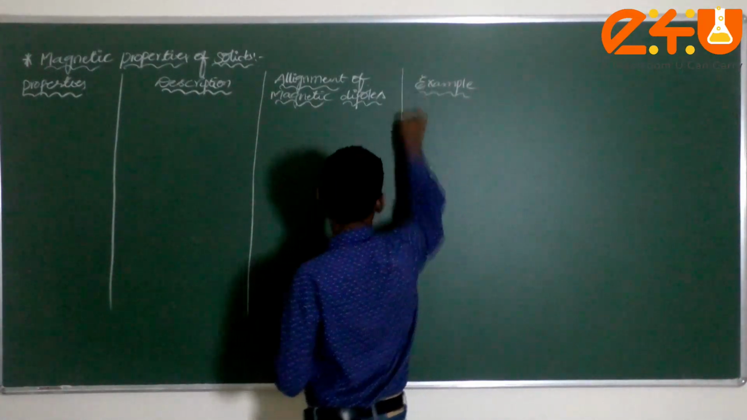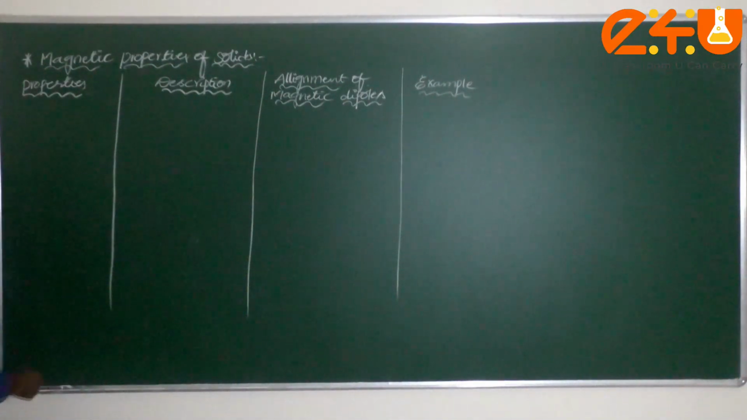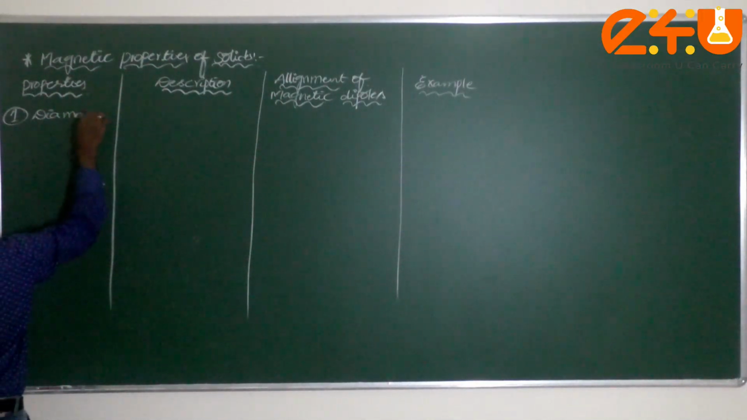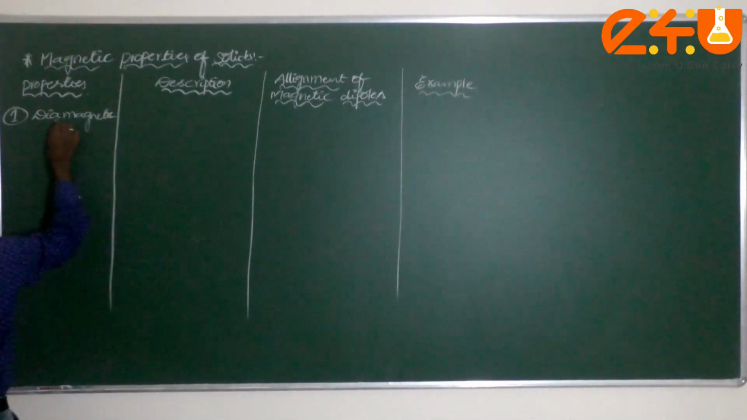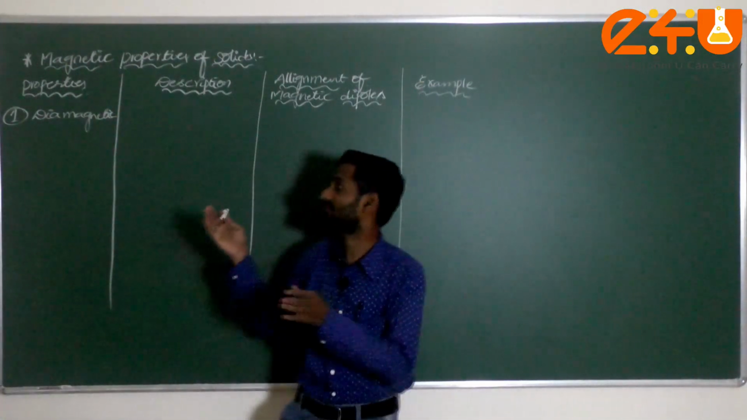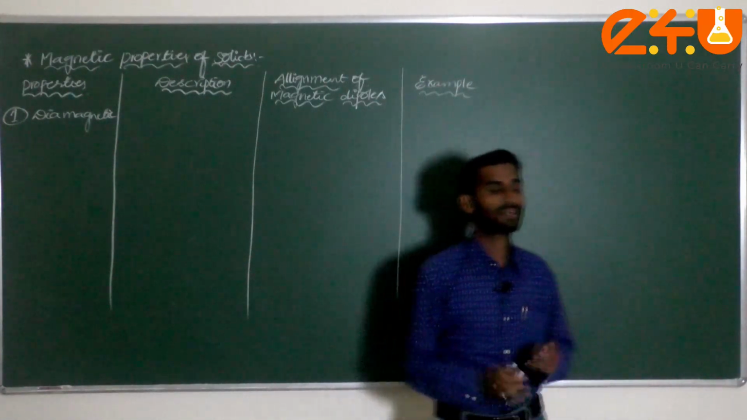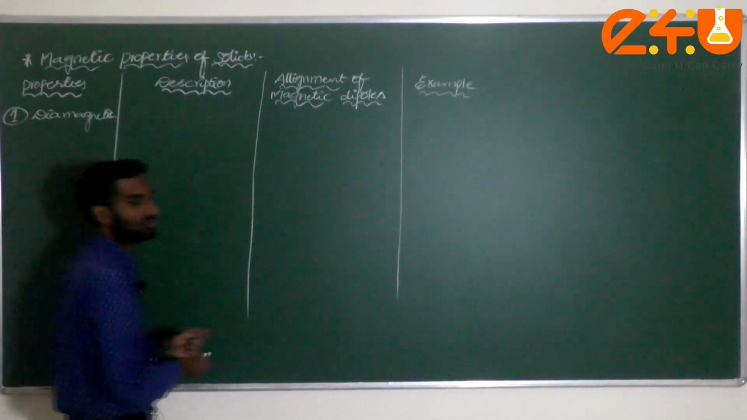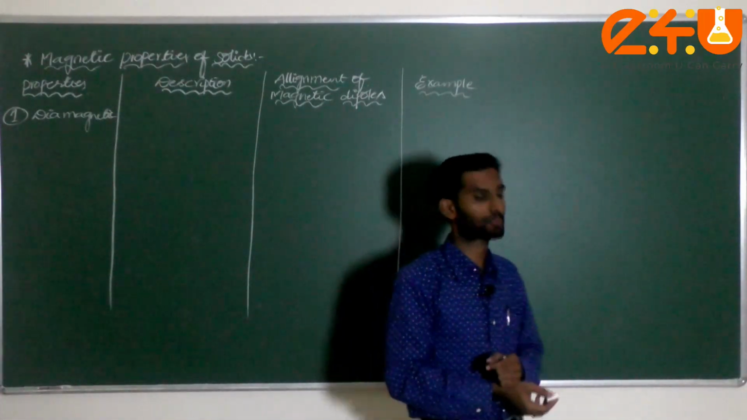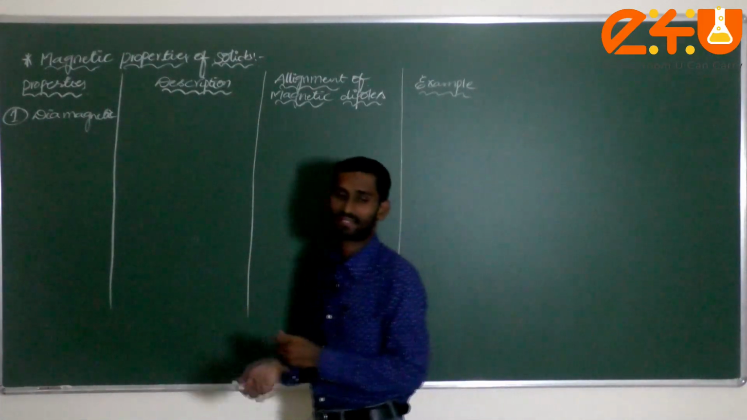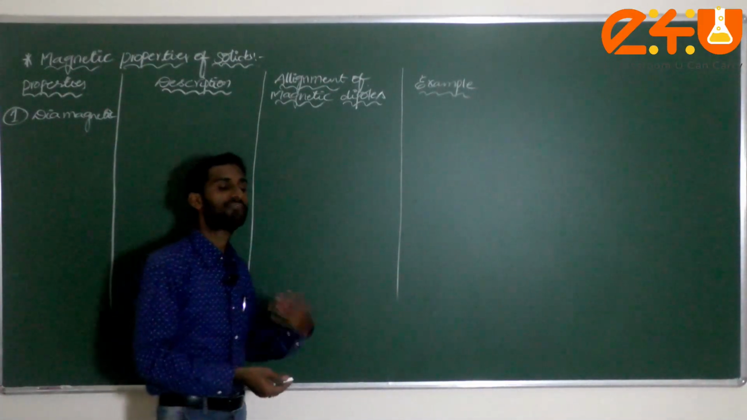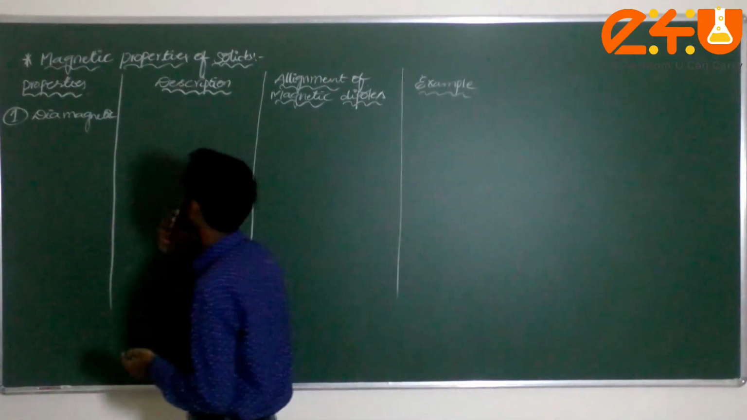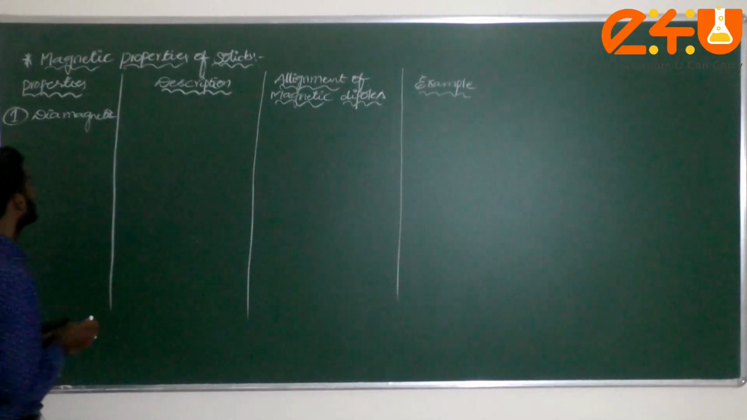Now let us start. First one, diamagnetic properties. Why do we classify this based on what? If you apply an external magnetic field to solids, these solids will have different types of properties: diamagnetic, paramagnetic, ferromagnetic, antiferromagnetic and ferrimagnetic substances. First of all, let us start with the diamagnetic substance.